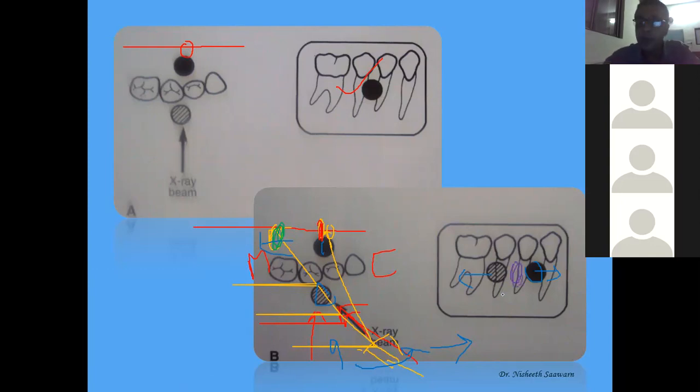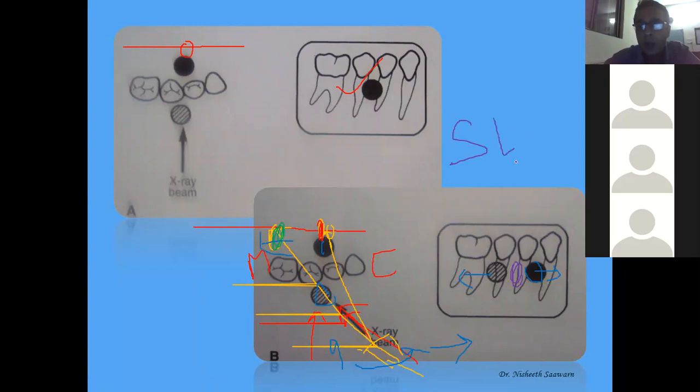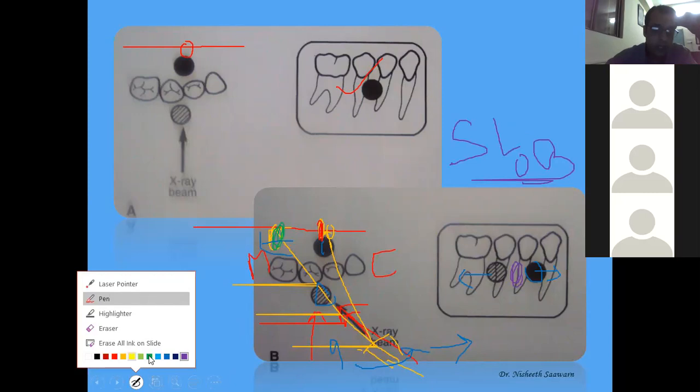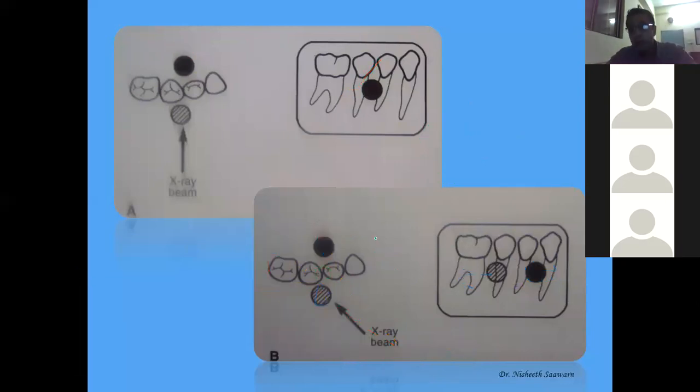Now tell me, is this clear to all of you? I hope this is clear to all of you. This is what I mean when I say SLOB technique, right? Same lingual, opposite buccal. This is what is called the SLOB technique. If I have a green object which was in this place, wherever I take it, if it is the same place, the image will be formed in the same place, it will not change. So this is what is called the SLOB technique, or same lingual opposite buccal technique. I hope this is clear.